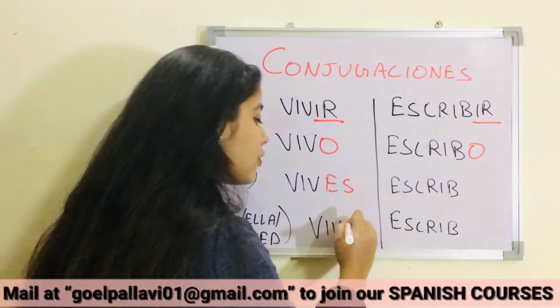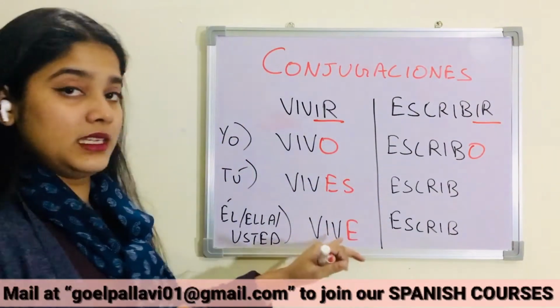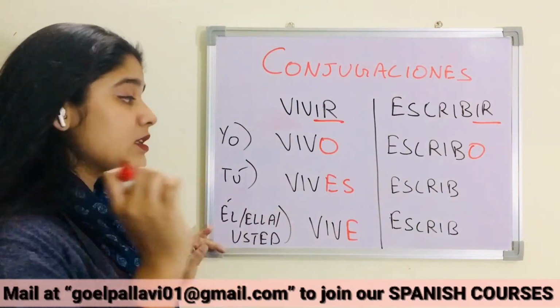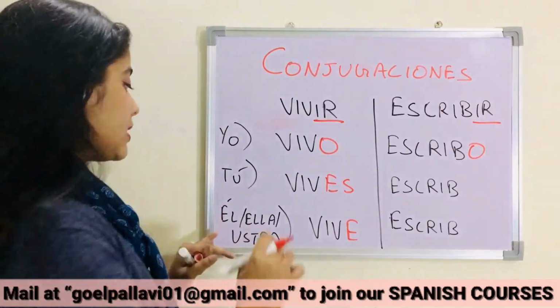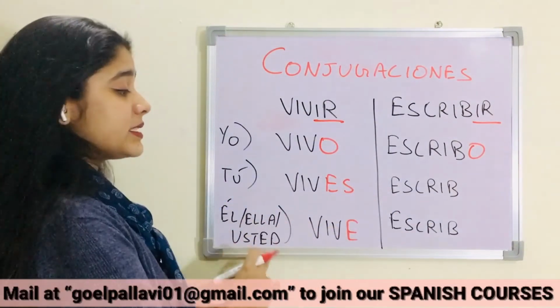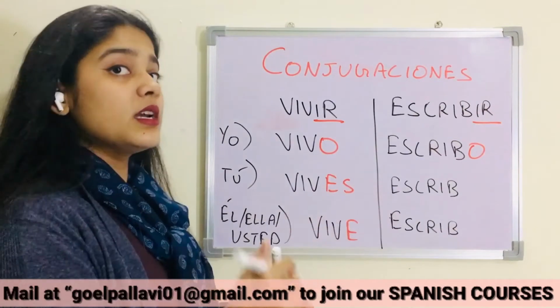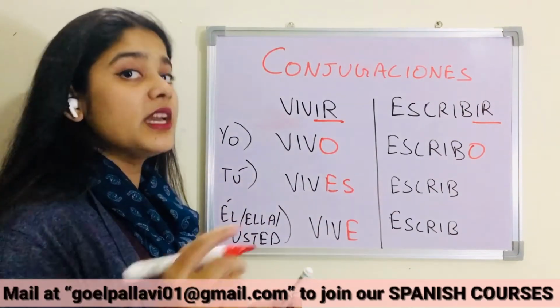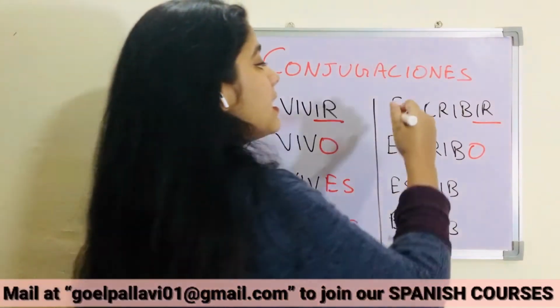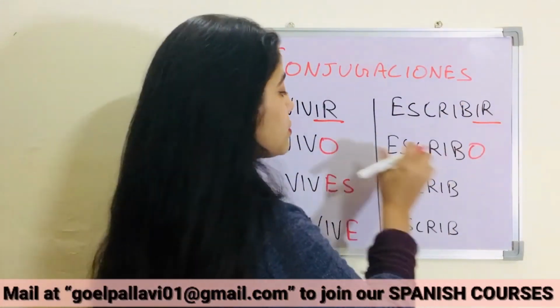And for the third form, I will only add E, not ES. Okay, and from these three, we will use one at a time. Okay, él vive en Delhi, ella vive en Delhi, usted vive en Delhi. Okay, he lives in Delhi, and you in a formal way live in Delhi. Okay, and the same we will do here also.